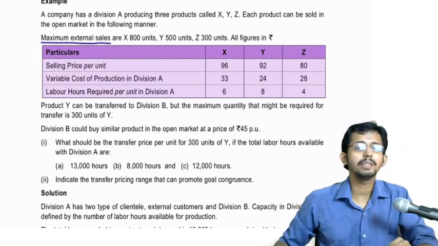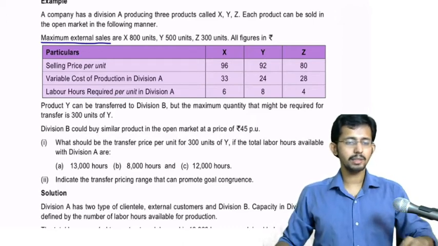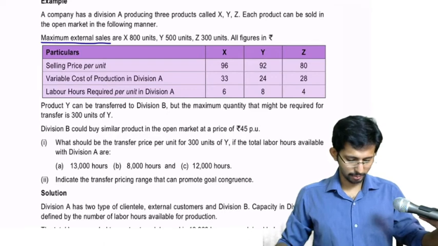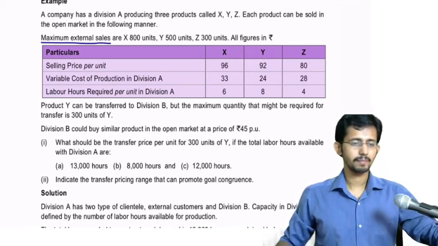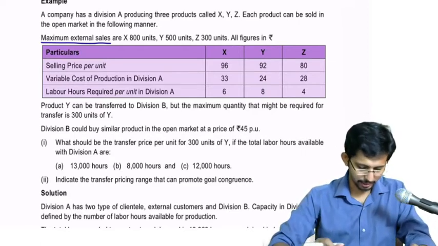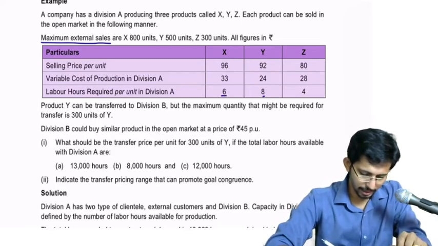All figures are given in rupees. Now particulars. The selling price per unit is given: 96, 92, 80. Then you have the variable cost of production in division A. Then labor hours required per unit in division A are given.